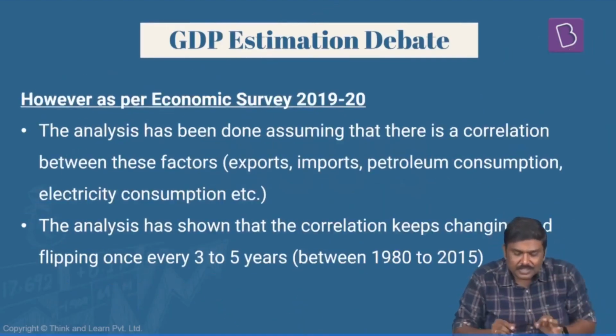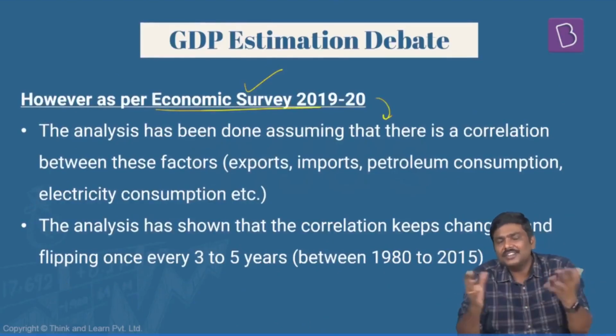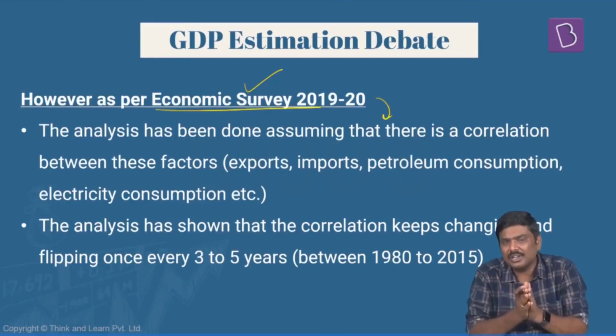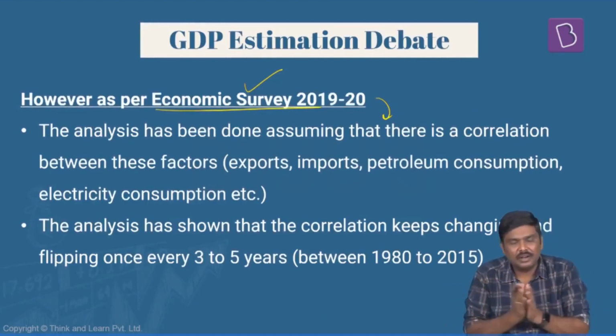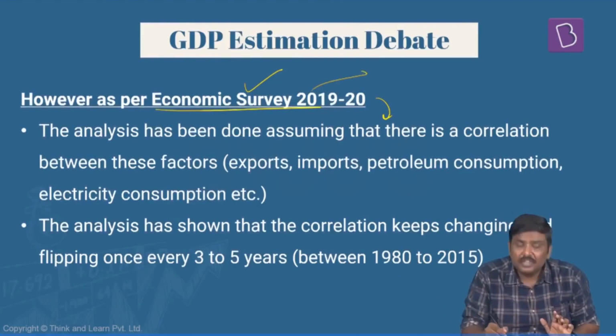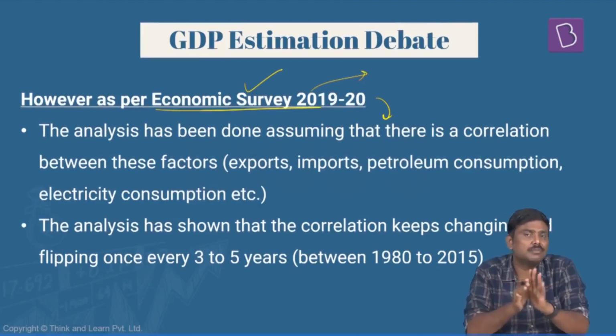So countering this, last year's economic survey has come out with a detailed study on this GDP estimation and the methodology in other countries. Are there any similarities or dissimilarities? The economic survey defends the production data which has been published by the government.